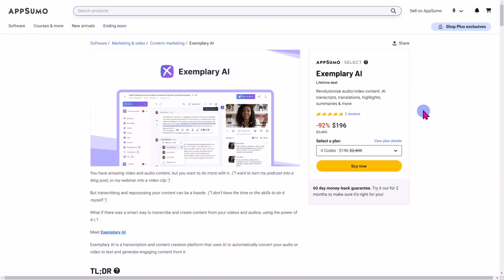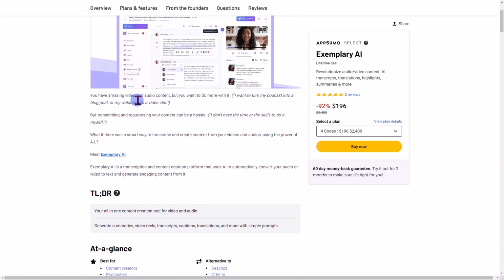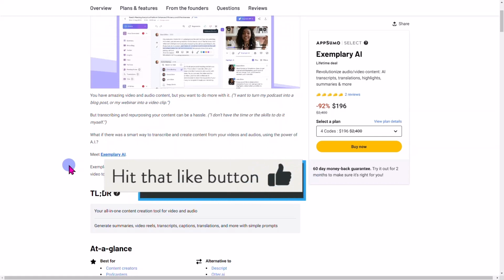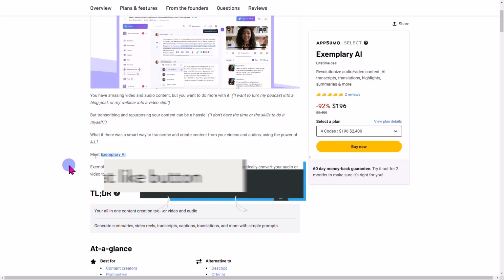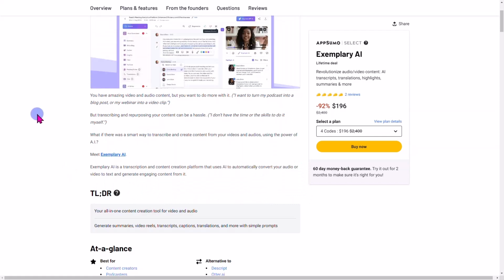Exemplary AI is going to help you create some amazing video and audio content. This actually does audiograms as well, which is another product I was looking at on AppSumo a long time ago because I wanted to create audiograms. Now with Camtasia, I have the ability to create audiograms, but here I can create the audiogram and supercharge it inside of Camtasia. I'll be talking to you about that in other tutorials and videos, but you can repurpose the content here, which makes it really easy.